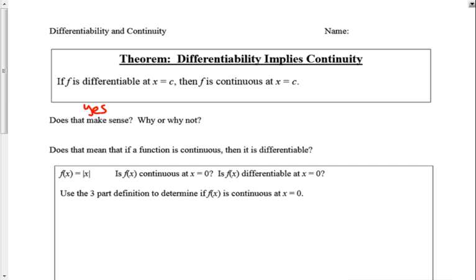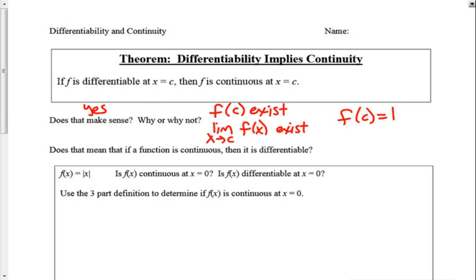Well, if I can take the derivative, then all of the three-part definition must be true for continuity. The function has to exist, first of all. If there is a hole or an asymptote, I can't take the derivative there. The limit as x approaches c of the function must also exist. It must be going to a single place from the left and from the right, and the function has to be equal to that limit, because we know that if we have a hole, for example, then we cannot find a derivative at a hole, which means we would not be continuous.